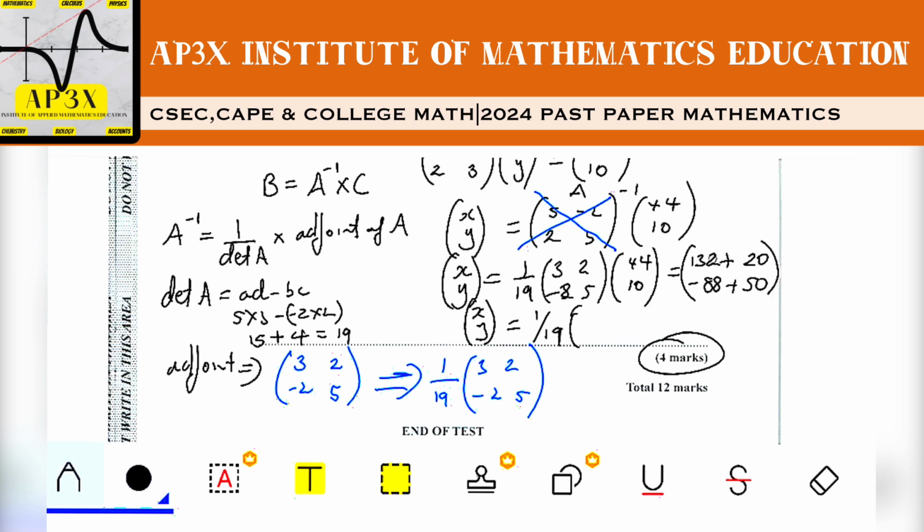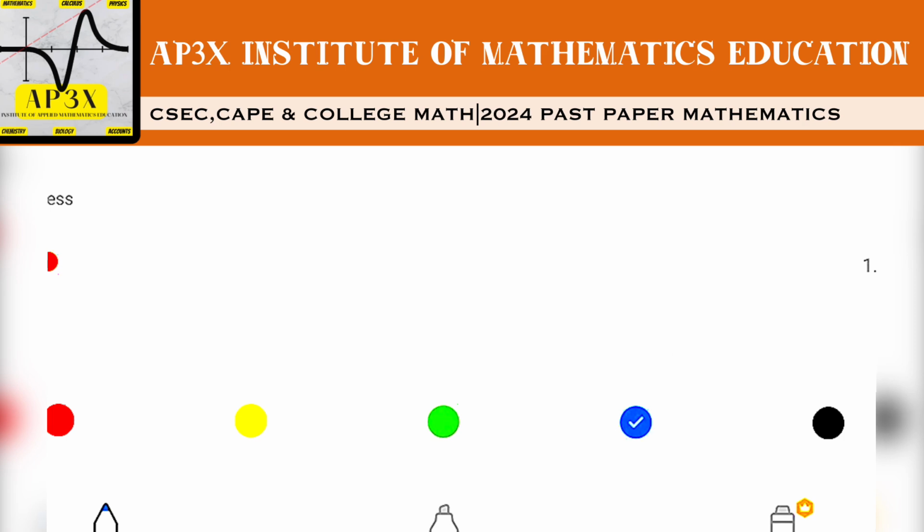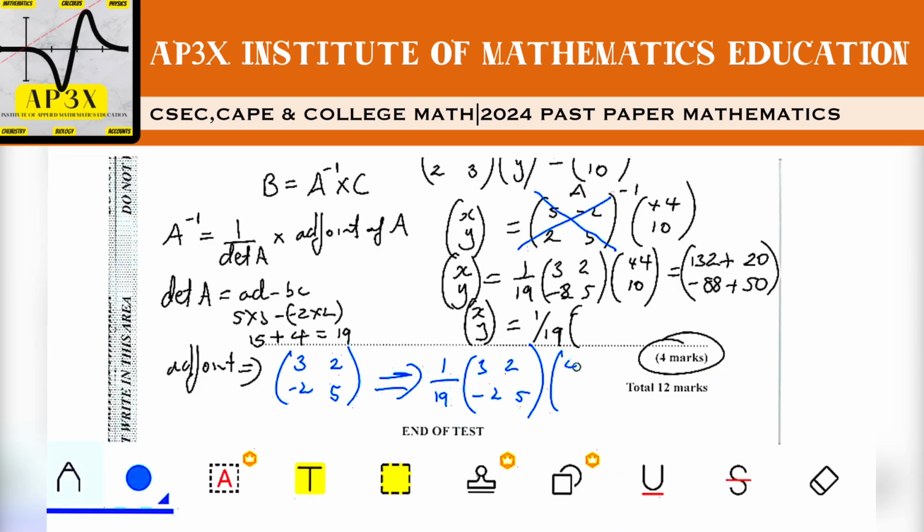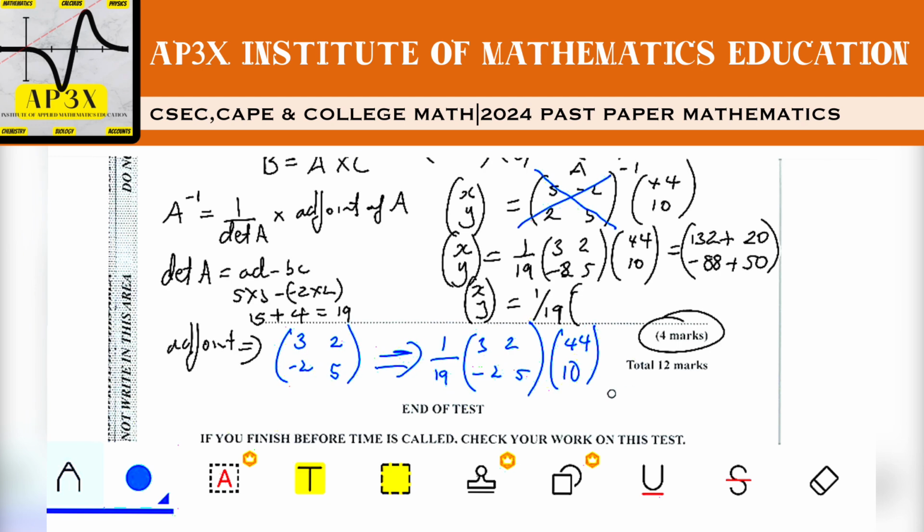Now by doing all of that, 132 plus 20 is 152. So let me just put my 4410 here. When I do all of that, 1 over 19 will multiply 132 plus 20, that's 152. And then of course, negative 88 plus 50 is going to be negative 38. Alright, and that's going to be what xy is equal to.